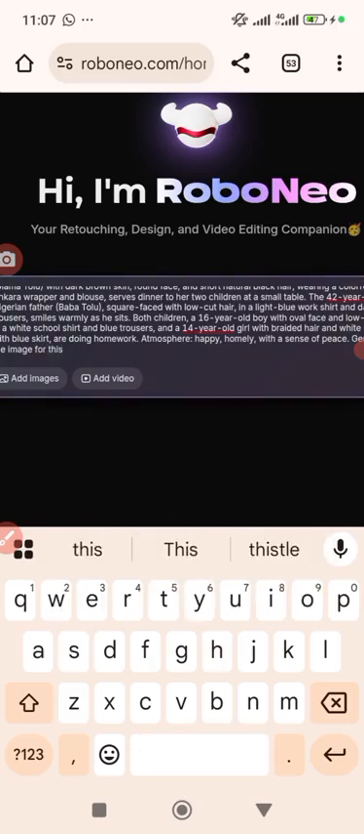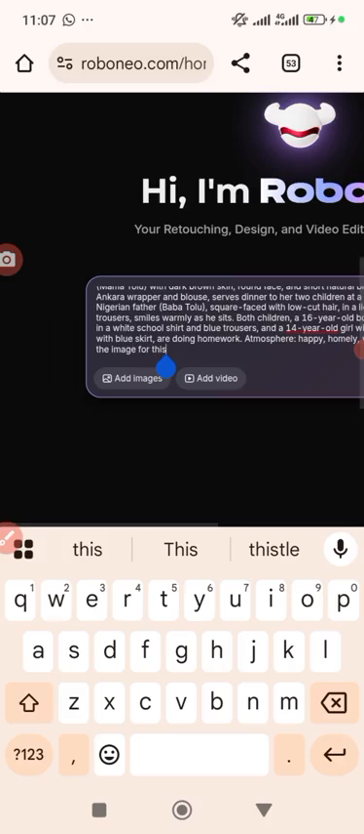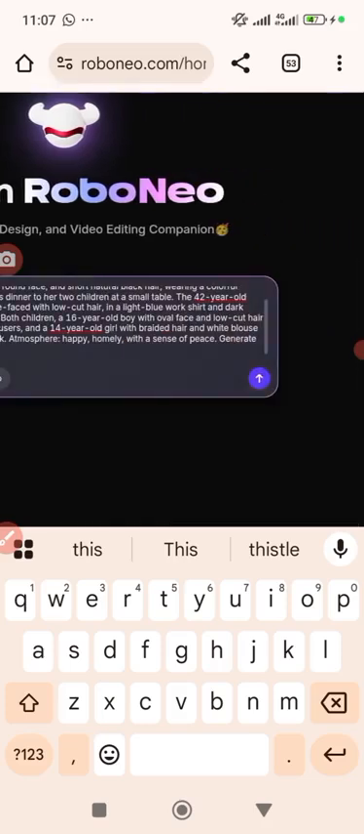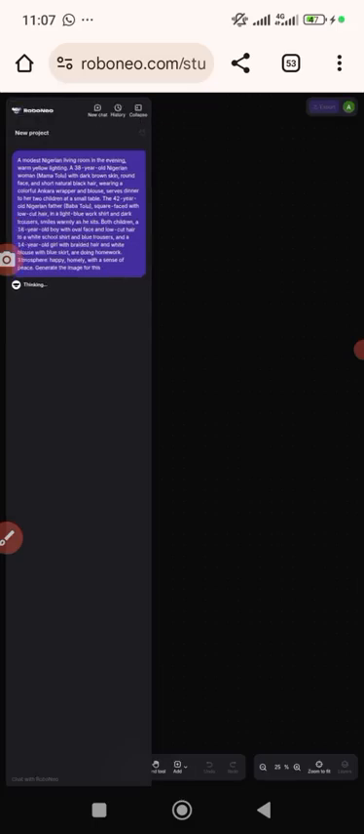You will see now, I have typed that. Before I move forward, there is add image. If you have pictures already that you want to upload, that's why you click add image. If you have a video already, you click add video. But this time I want to convert my text to image, and let's see what it will give us. It's loading. You can see it's thinking and it's working.